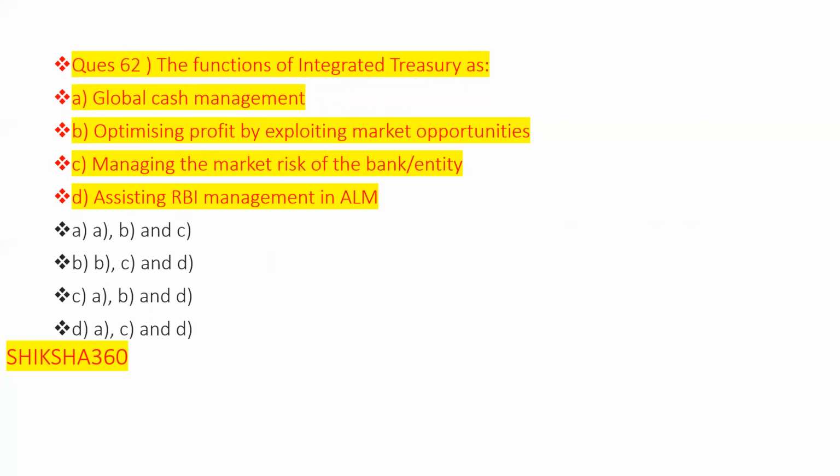The first one is global cash management. Basically we have already discussed this in part 2. Basically, what are the functions of the integrated treasury? First one is global cash management. Second one is optimizing profit by exploiting market opportunities.